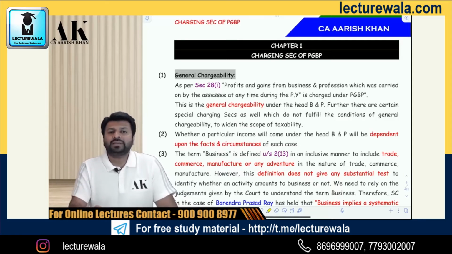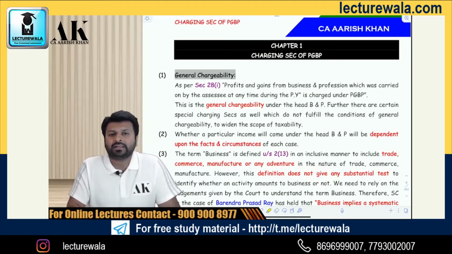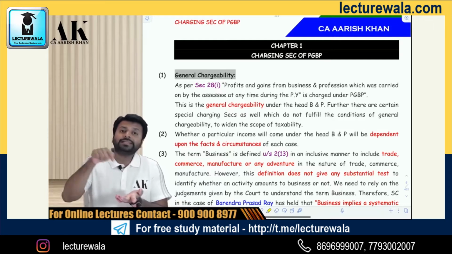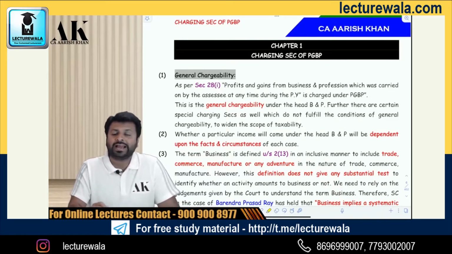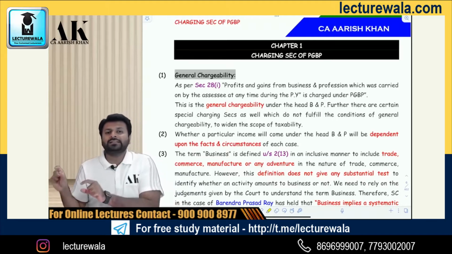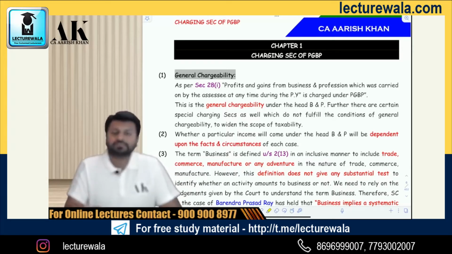Similarly, section 45 speaks about when your income will be covered under capital gains. Similarly, section 56 tells about when your income will be covered under IFOS. Therefore, before we start with the chapter of business and profession, we need to understand when my income will be covered under business and profession. For that, there are two kinds of charging section which are given in section 28. One is the general charge, another is a special charge.